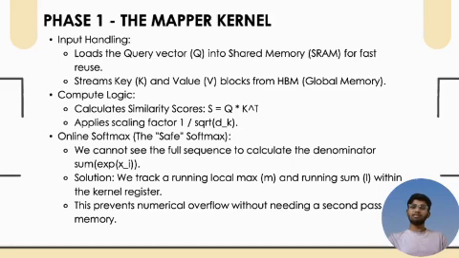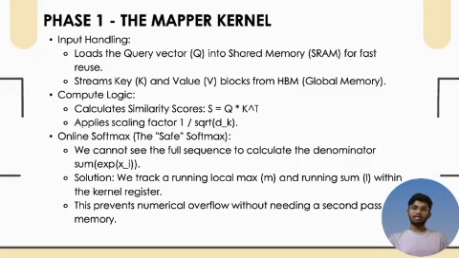Since the query is the same for every token in the sequence, loading it once into the fast memory saves massive bandwidth. The second step is compute. We stream these keys and values from the global memory and perform a dot product, that is Q dot K transpose. And the third and most critical, the online softmax.